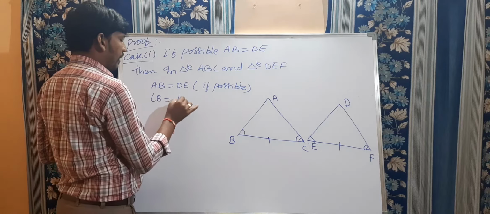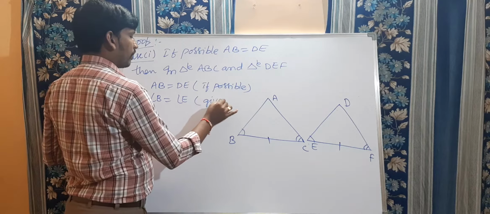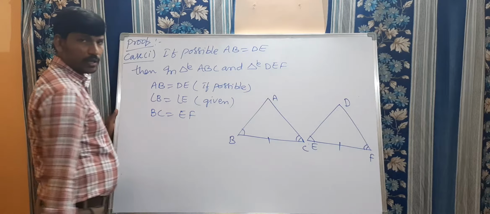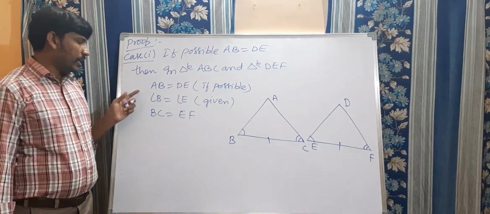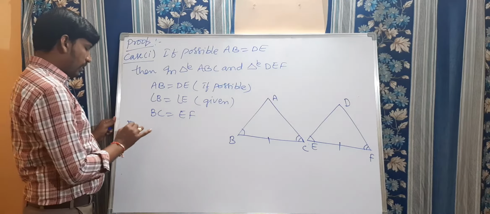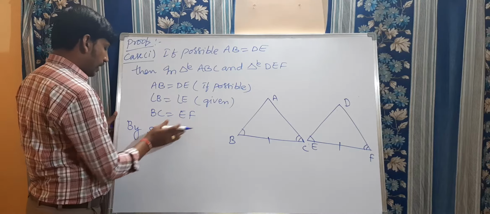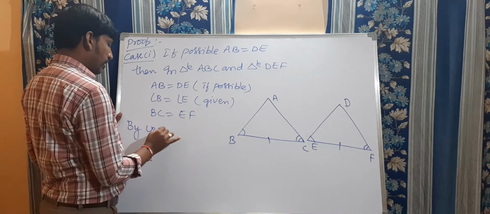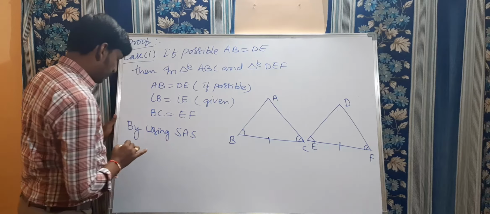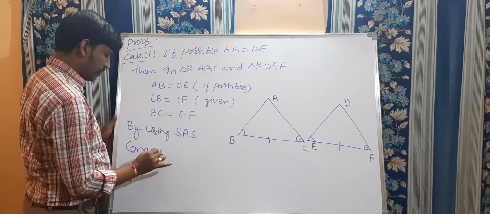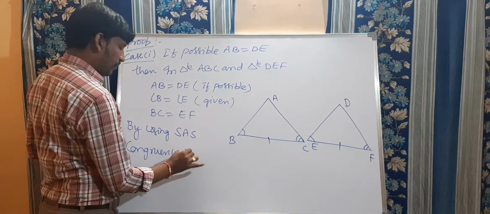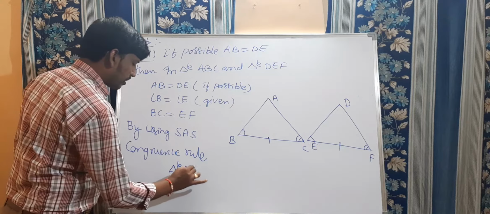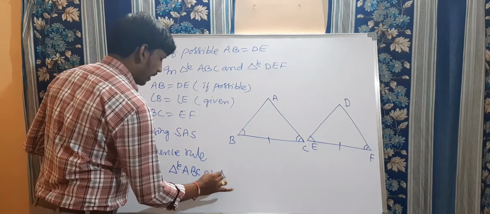Angle B is equal to angle E. This is given, right? As well as BC is equal to EF. Now see this here, side angle side. So by using the SAS congruency rule, we can say that triangle ABC is congruent to triangle DEF.